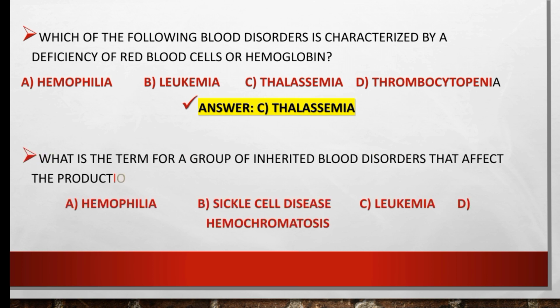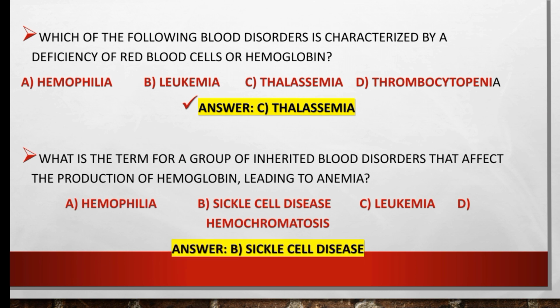What is the term for a group of inherited blood disorders that affect the production of hemoglobin, leading to anemia? Our options are hemophilia, sickle cell disease, leukemia, or hemochromatosis. So the right option is sickle cell disease.